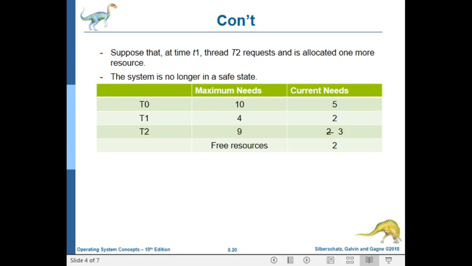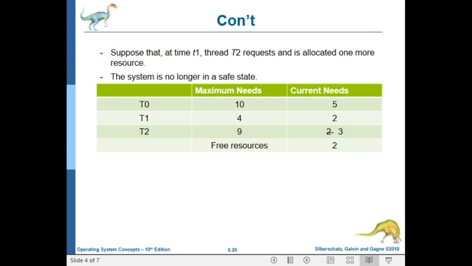Then T2 makes a request. Since the current needs is 3, it may request up to 6 more resources. So we also cannot allocate the resources for T2.